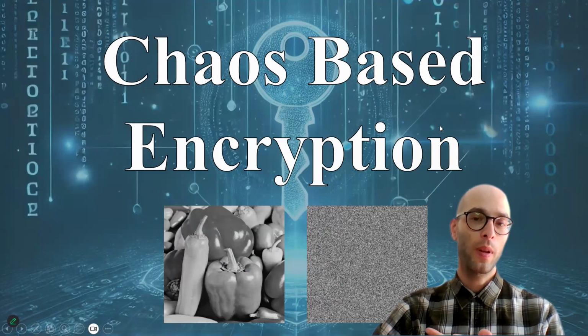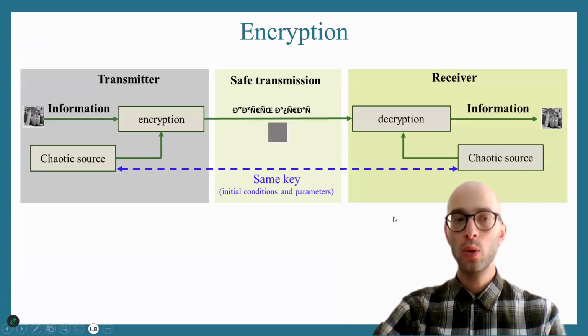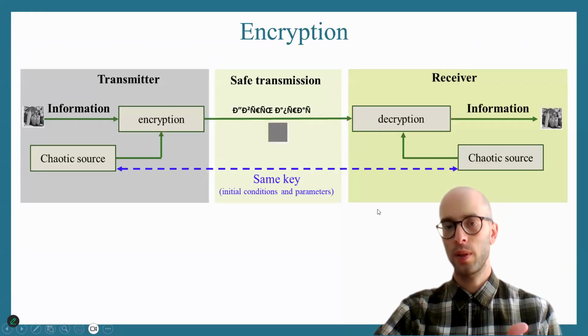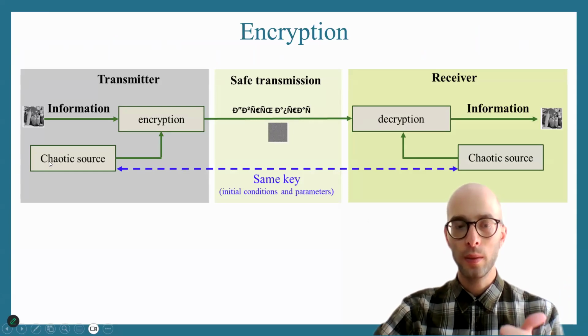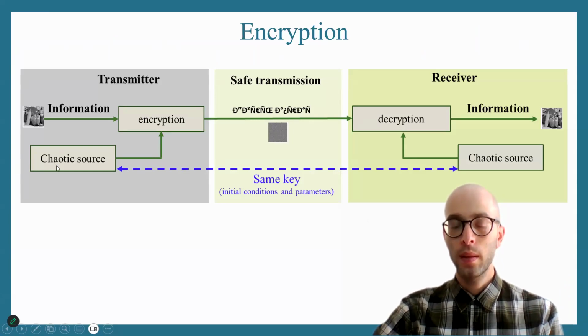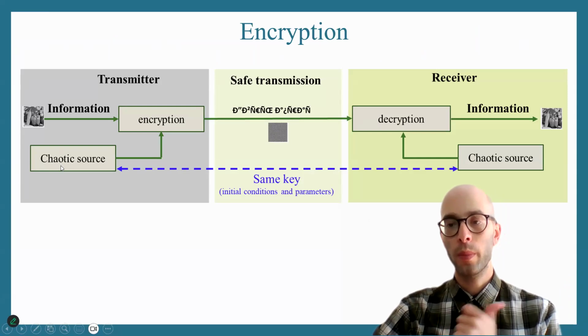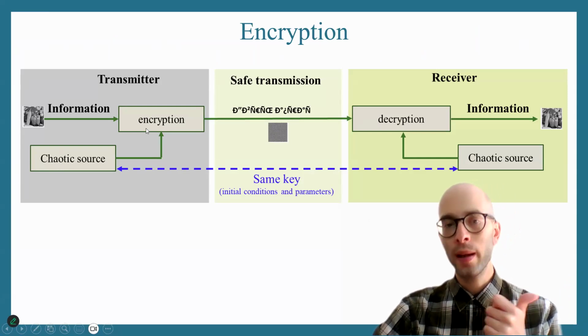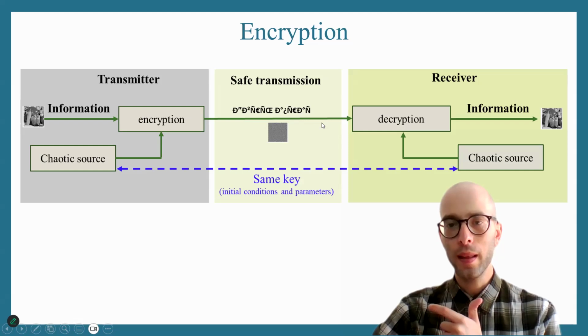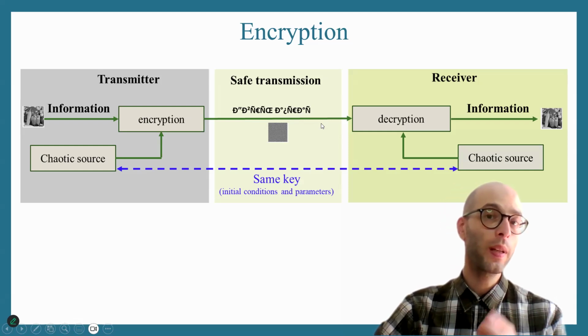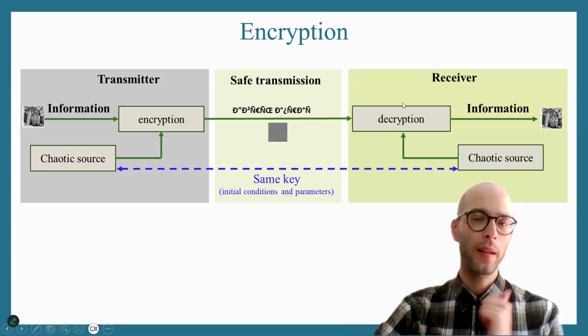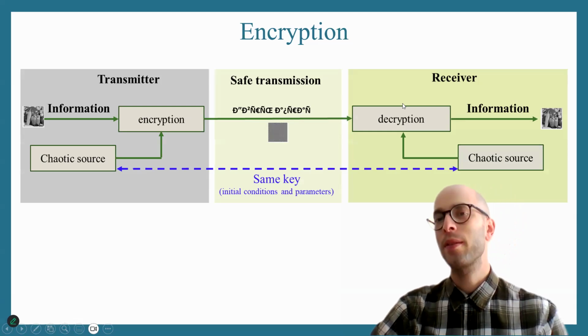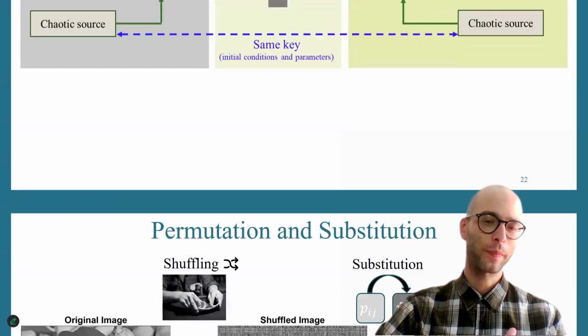So now that we have designed ideally good chaotic maps and good PRBGs, we can move on to encryption. In encryption here, we are going to use good chaotic maps and good PRBGs. As I told you, the idea is that we have a nice map, we generate a PRBG or a PRNG, a number generator, and through an algorithm, we encrypt some data and transmit them. Of course, the algorithm should be reversible